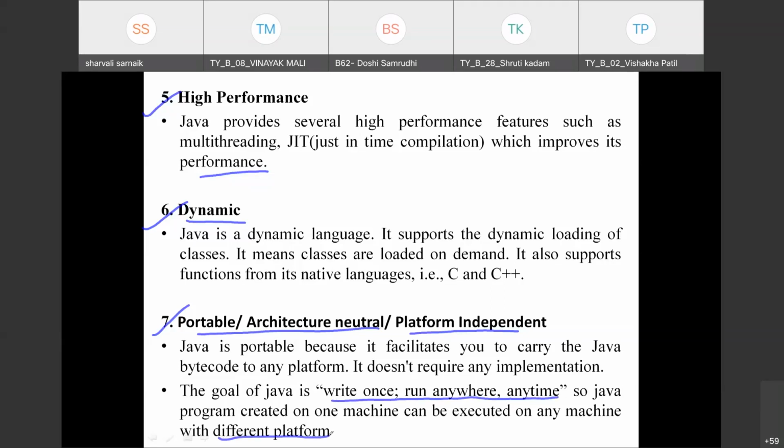Java is portable because it facilitates you to carry the bytecode to any platform, and it doesn't require any implementation. If you write your code and convert it into bytecode, and you want to run that code on another machine, you do not need any implementation for that purpose. So we say it is portable. This is the major feature of Java programming. Java is a portable and platform independent language. Remember, this is important.